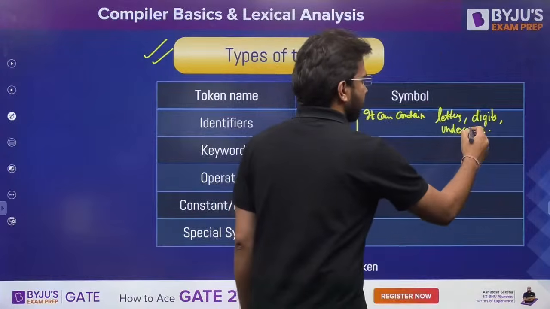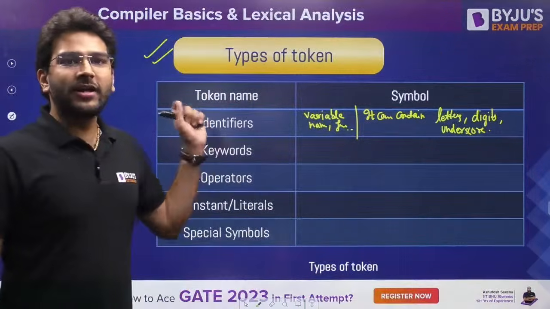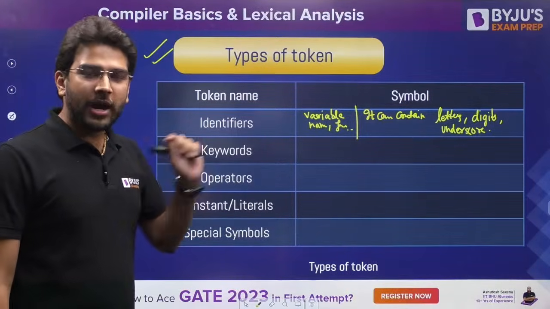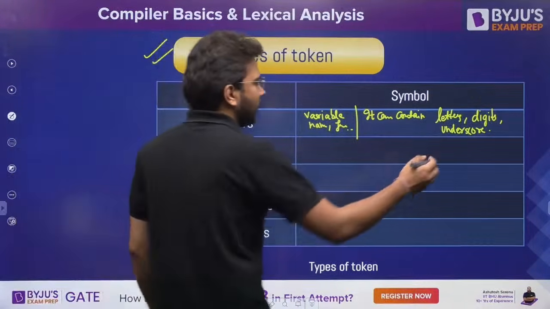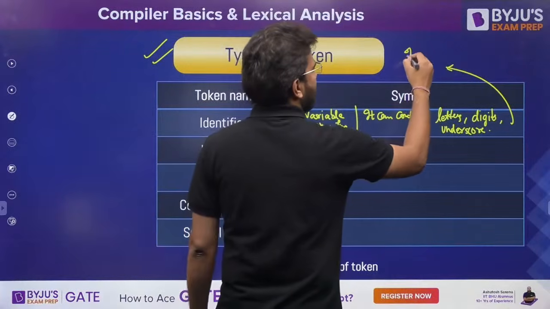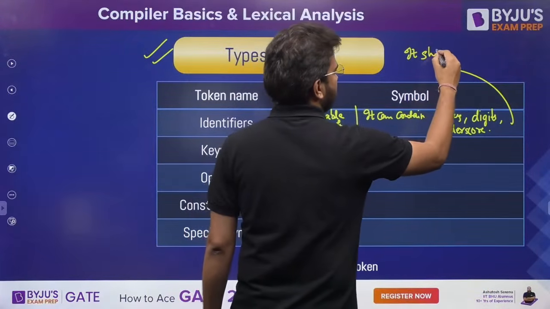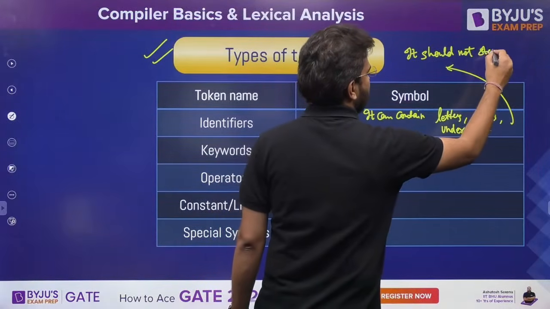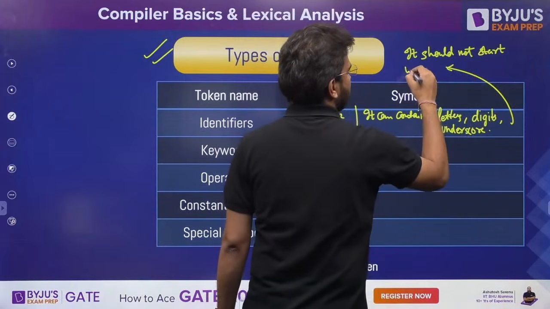Clear? So your identifier can contain letters, digits and underscore. Apart from this, nothing is allowed. One more thing you need to write here: it should not start with a digit.